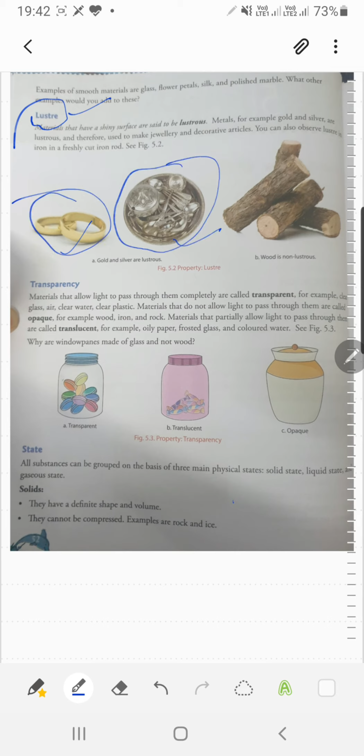Some examples are given here, like gold. This metal is lustrous. Steel is again lustrous, it is made up of iron, so it has a shiny surface. But wood is not lustrous, it has no shiny surface. So you won't place wood in the luster group.